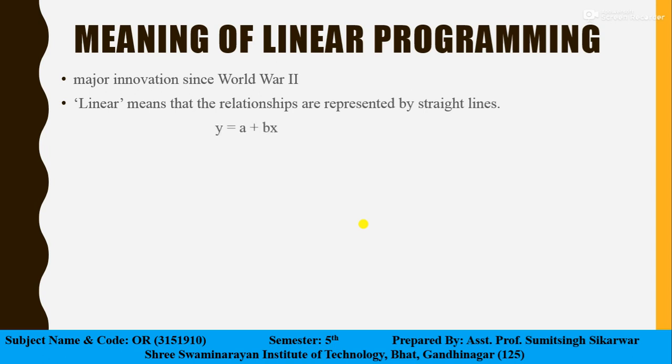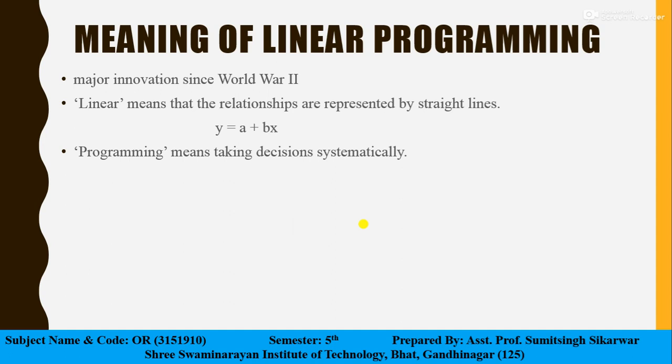That is the relation which is represented by y = a + bx, which forms a straight line, right? Now the word programming means taking decisions systematically. Thus, linear programming is a decision making technique under given constraints